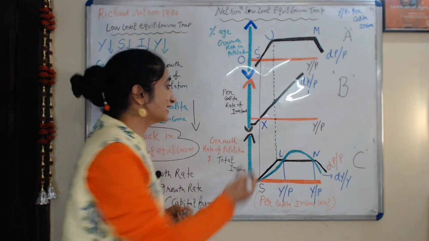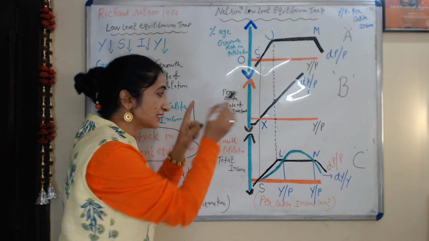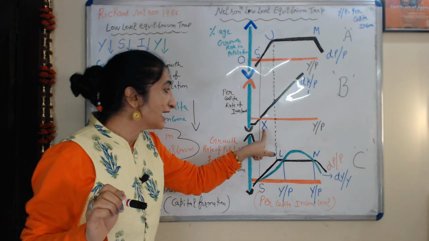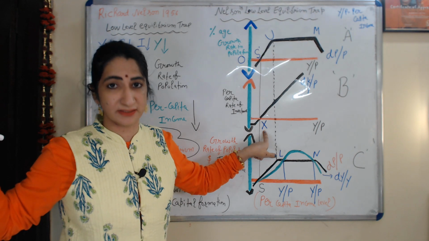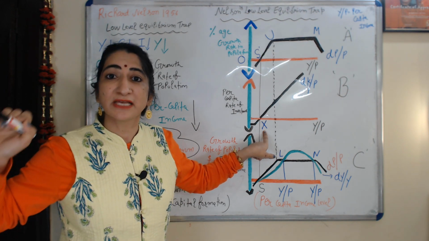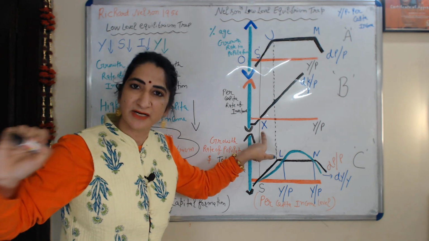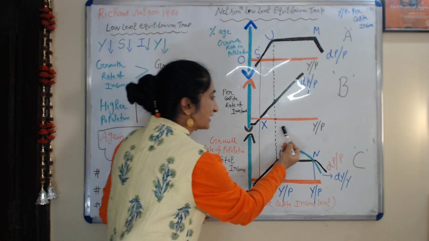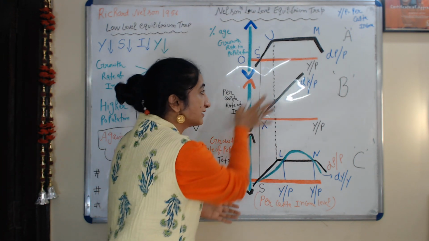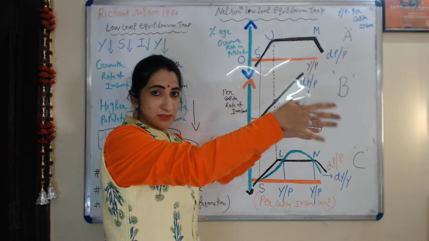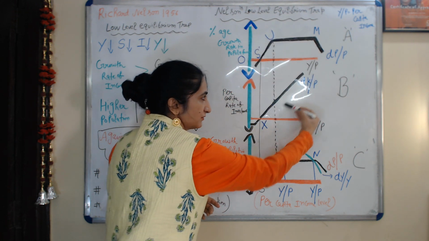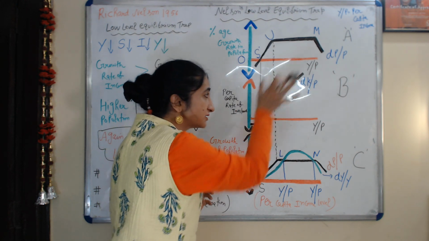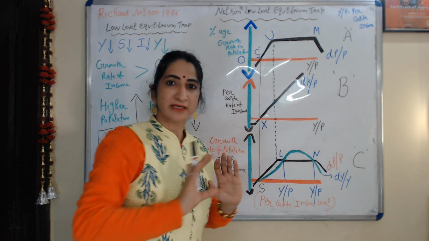Or we can say that at x point our per capita rate of investment is zero, meaning our growth of investment is zero at x point because our saving is zero. At x point our saving is zero, that's why our investment, meaning growth of investment, is also zero. But as per capita income is increasing, our investment growth rate is also increasing. This curve clearly shows that our investment is continuously growing as per capita income is increasing.